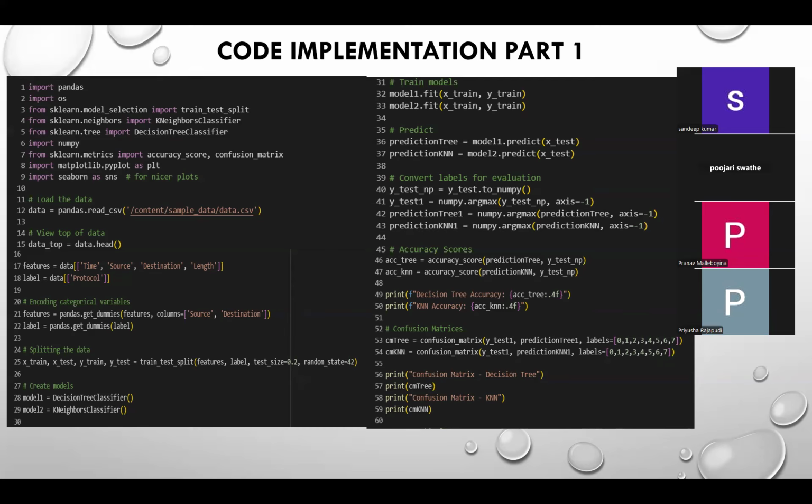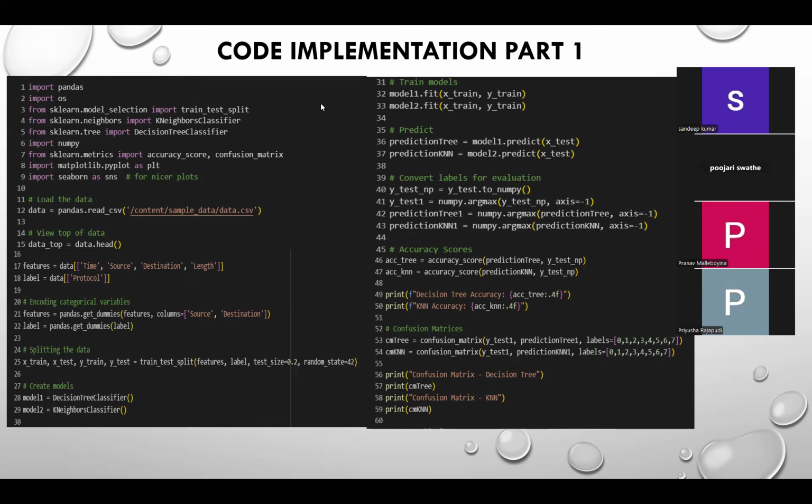And then we come to part two, which is loading and preparing the data. Features such as time, source, destination, and length are loaded here. Label is the output we want to predict, which is called protocol. And coming to the third part, which is getting the features, we have the function called get_dummies, which converts categorical columns like source and destination into binary columns. This allows machine learning models to understand and process them.